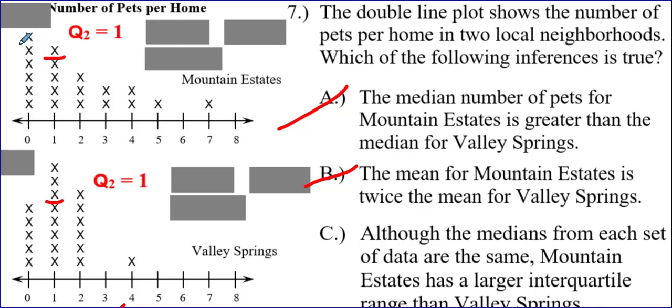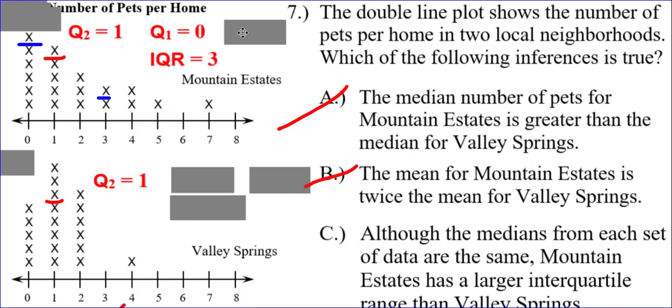So 1, 2, 3, 4, 5. The median is, Q1 would be here. That's 0. From the median, 1, 2, 3, 4, 5, 6, 7, 8, 9, 10. So Q3 is halfway between those two, and that is going to be 3. 3 minus 0 is 3, so that has an interquartile range of 3.